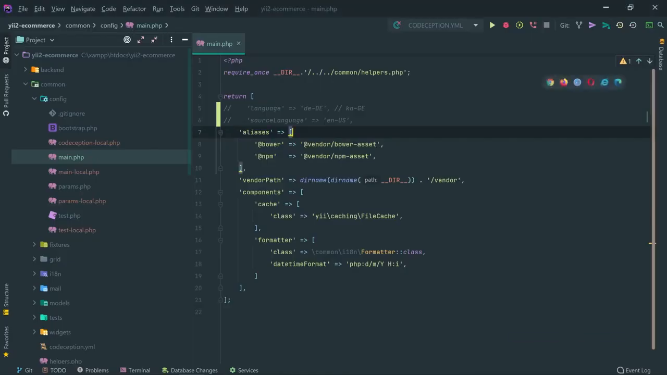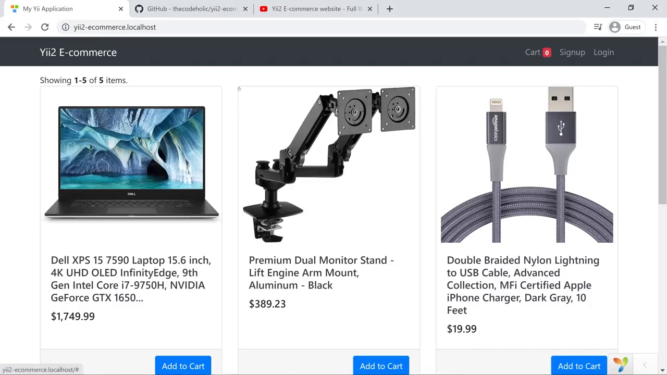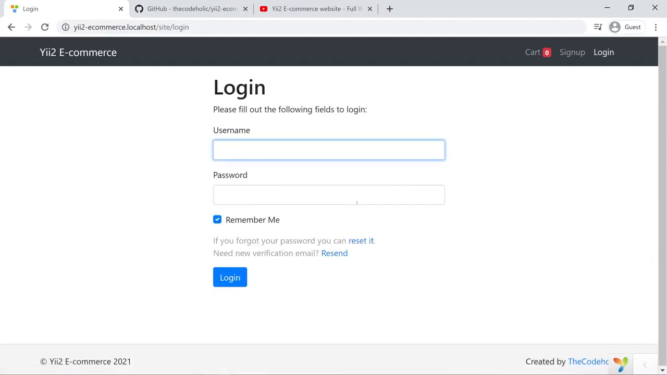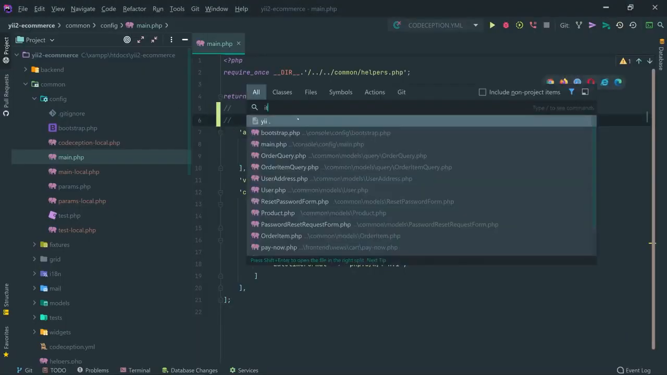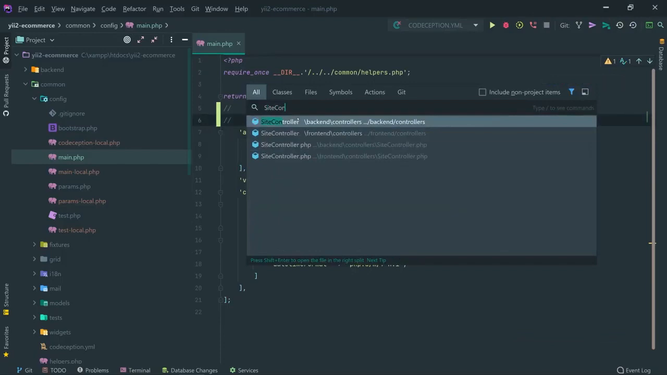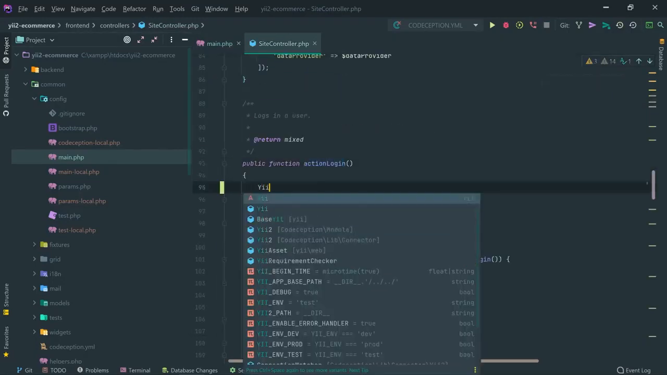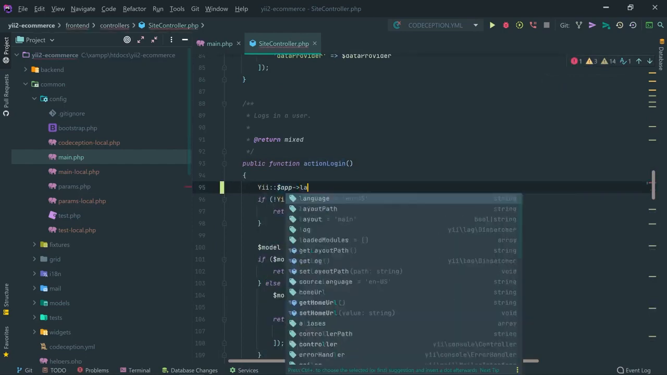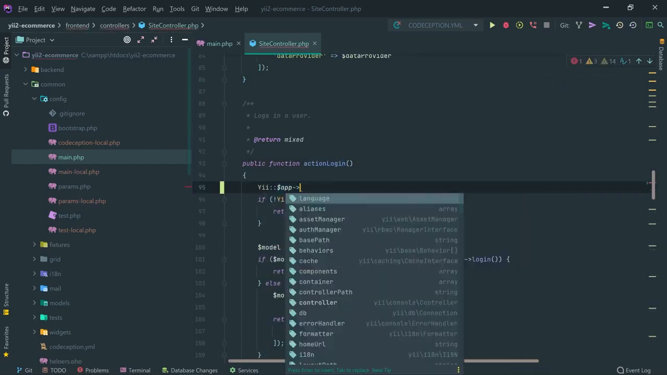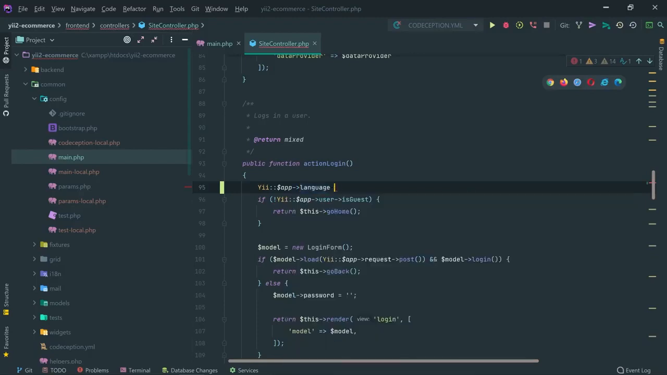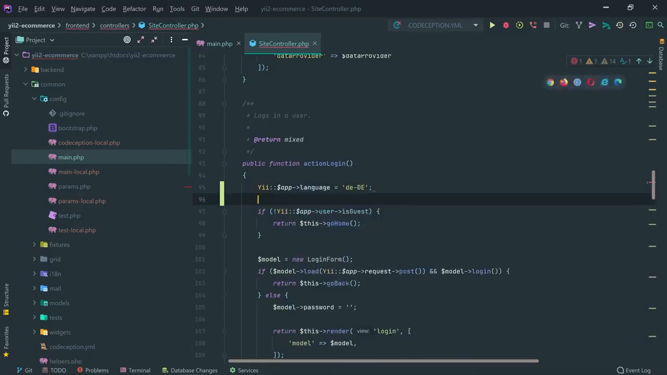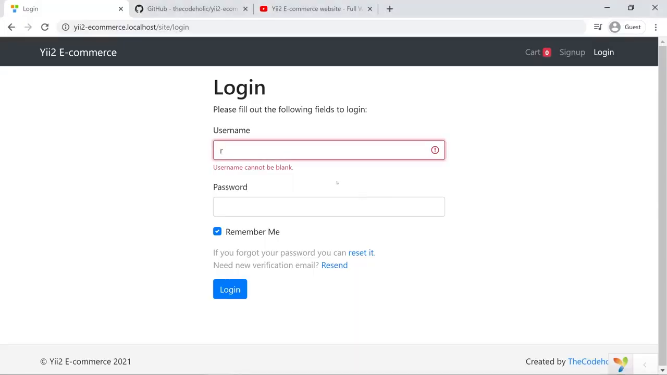And let's say that I only want to change language on a specific action, not for the whole application. Okay, so when I go on the login page, let's say that I only want to change language right here. So if we go in the site controller in the front end, and find the login action, right here I'm going to specify Yii::$app->language, which by default corresponds to en-US. I'm going to set it to DE. Okay, save that and reload right here.